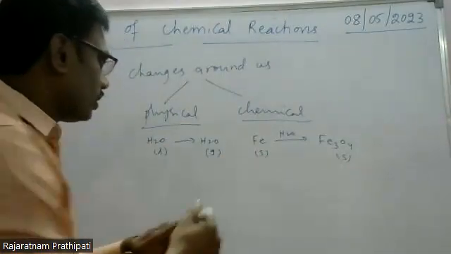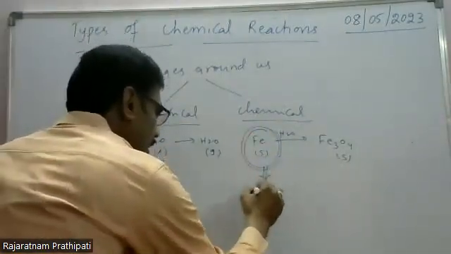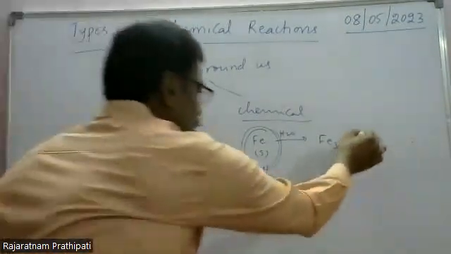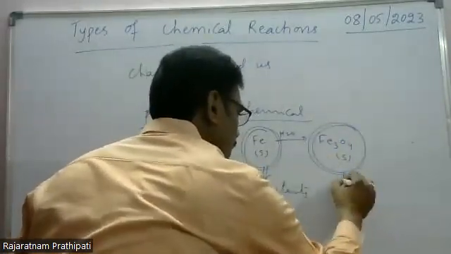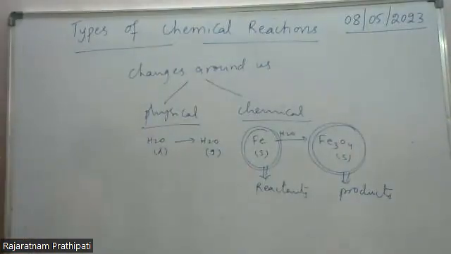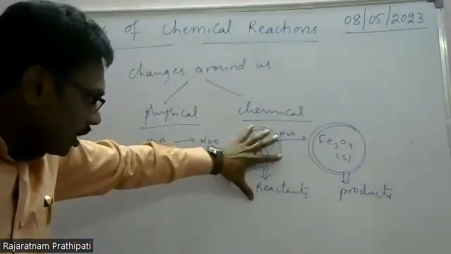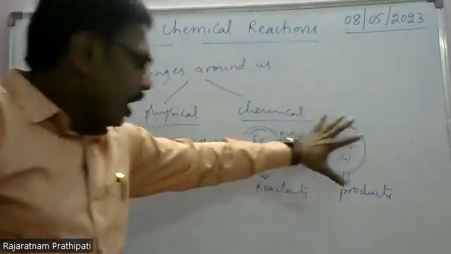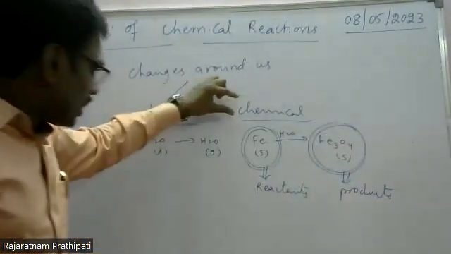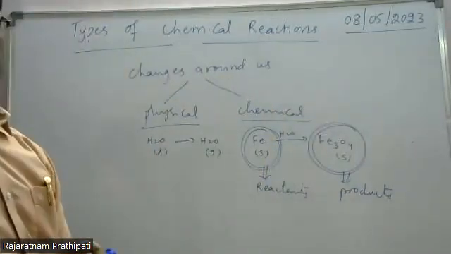In a chemical reaction, the substances which undergo the change are called reactants, and the new substances formed are called products. So whatever chemical change takes place is considered a chemical reaction.